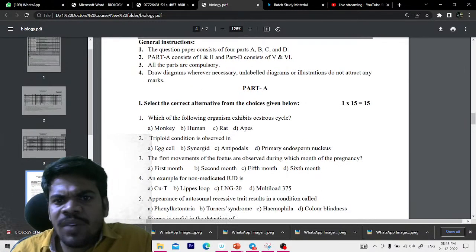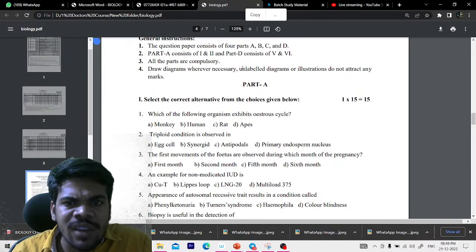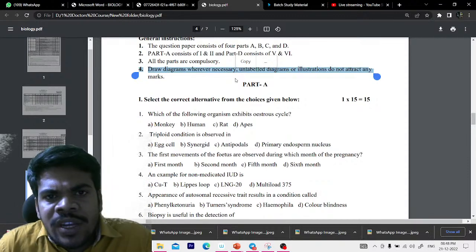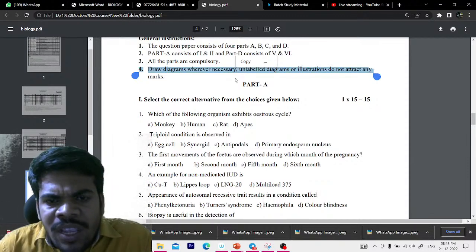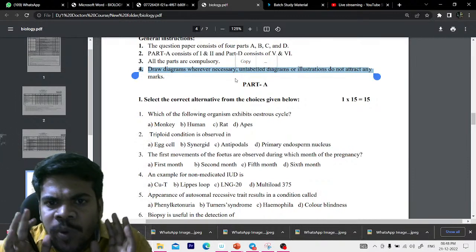and draw diagrams wherever necessary. Unlabeled diagrams or illustrations do not attract any marks. Very very important, you have to know this. Even though you are a very good artist, if you draw the diagram in a very good manner, if it is unlabeled, that is not going to give the marks. The marks are not provided for that.